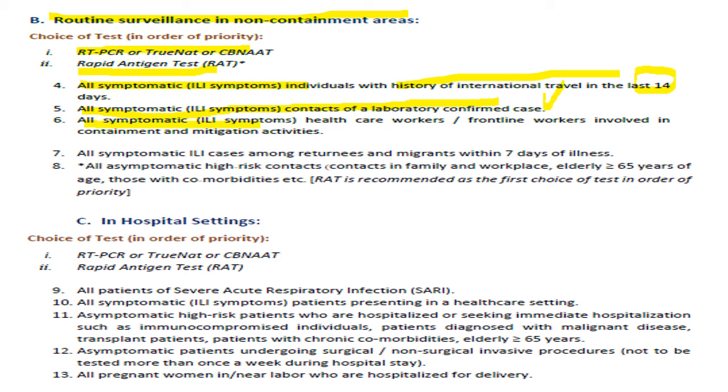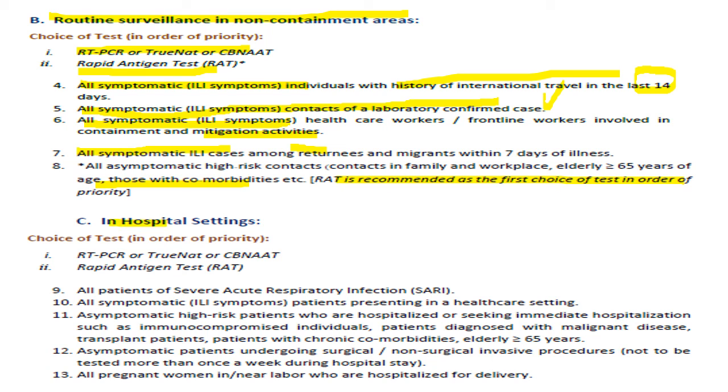All symptomatic ILI healthcare workers and frontline workers involved in containment and mitigation activities. So usually here we are testing only symptomatics in non-containment zones. All symptomatic ILI cases among returnees and migrants within 7 days of illness, and all asymptomatic high-risk contacts of a case. RAT is recommended as the first choice in this case.